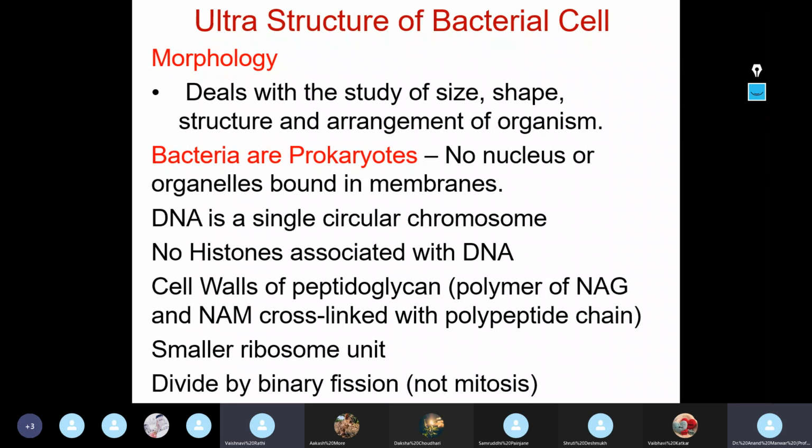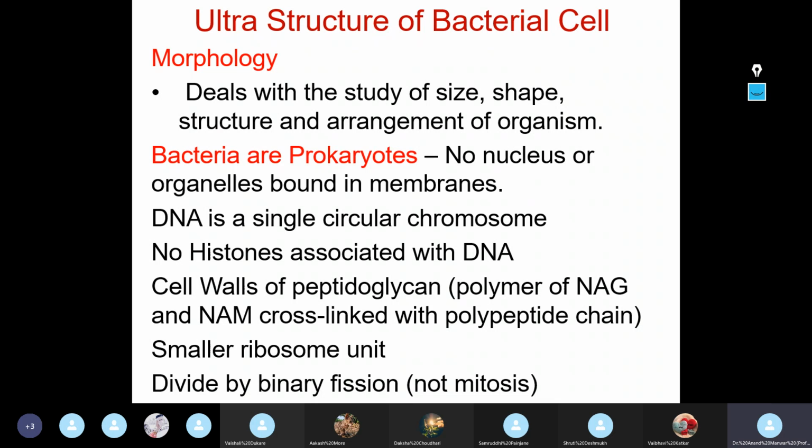Morphology is a science that deals with the study of size, shape, structure, and arrangement of organism. I repeat, now we are restricting ourselves to bacterial cell, and therefore when you talk about morphology of bacteria, we can say that morphology is the branch of science that deals with the study of size, shape, structure, and arrangement of bacteria in this respect.